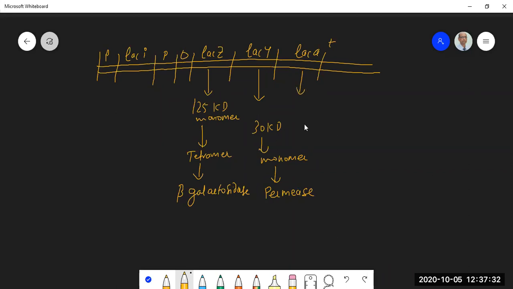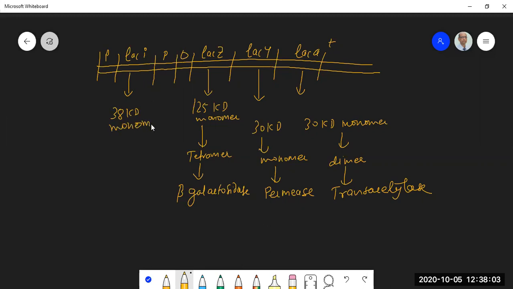LAC-A codes for a 30 kilodalton monomer. The active form in this case is a dimer, and it codes for an enzyme called transacetylase. LAC-I codes for a 38 kilodalton monomer. The active form is a tetramer, and the protein is called a repressor protein.